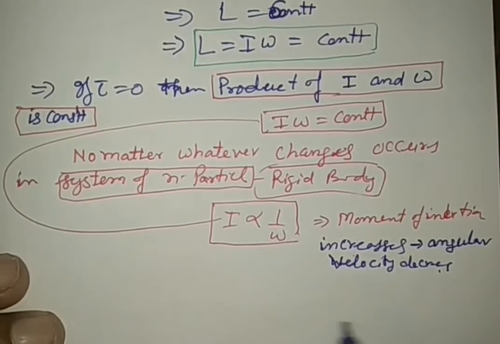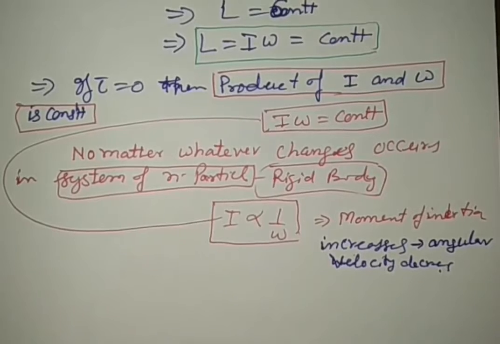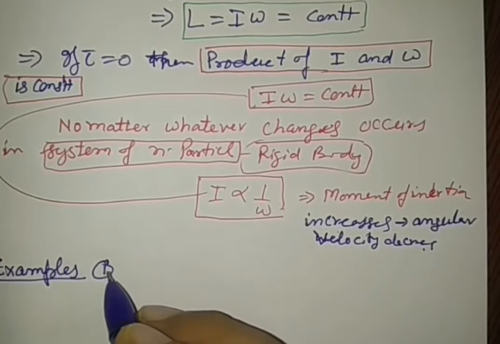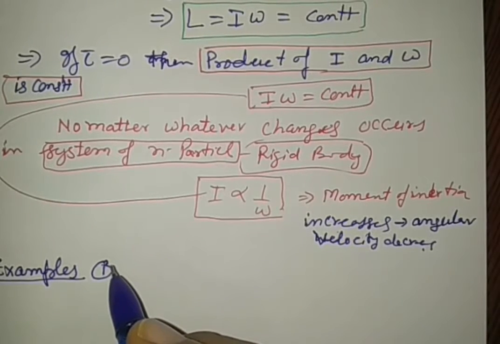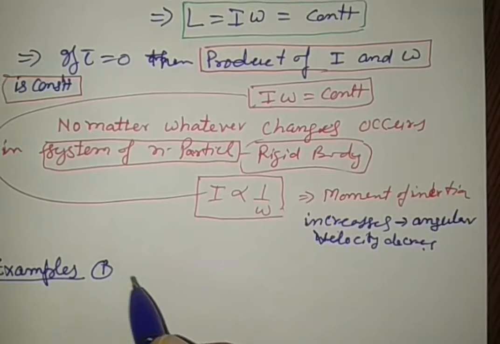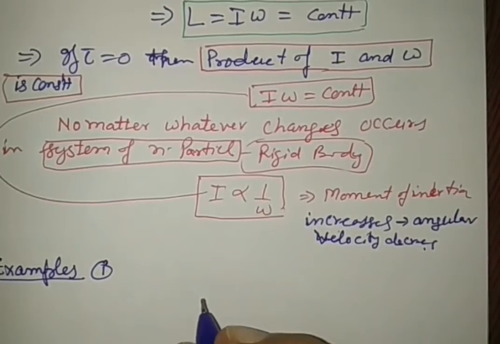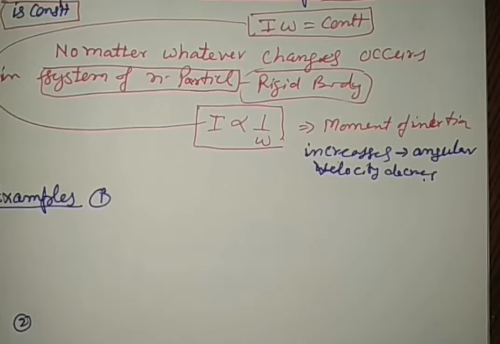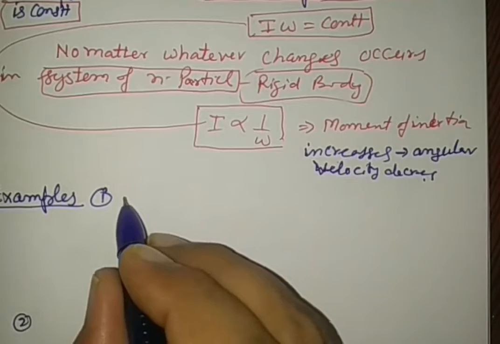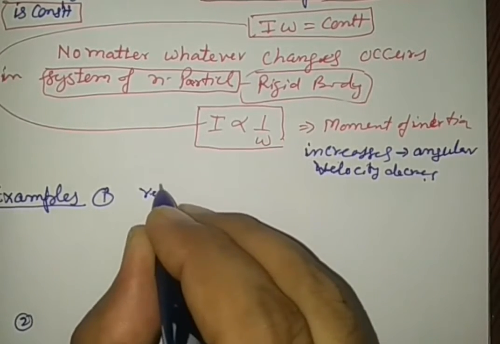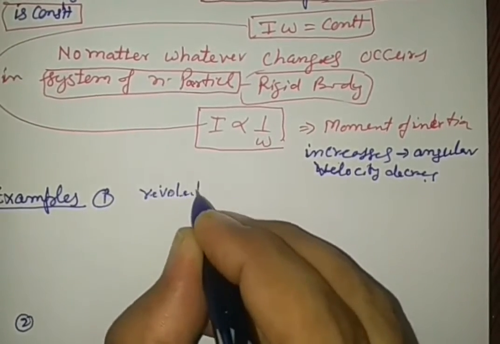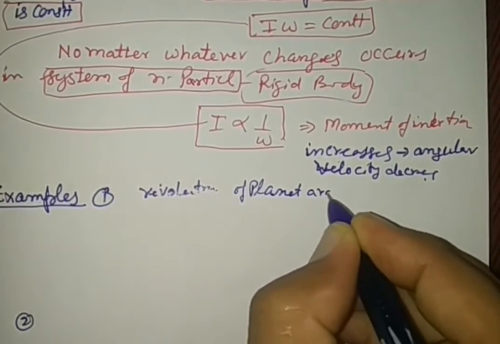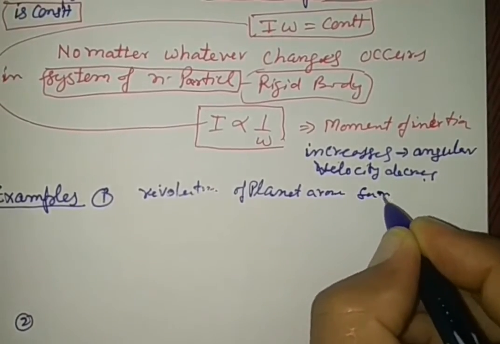It can be understood by certain examples. We are going to see the examples. Here are two examples by which we will see the explanation of the principle of conservation of angular momentum, and these two examples will clearly explain the phenomena. The first example is the revolution of a planet around the sun.